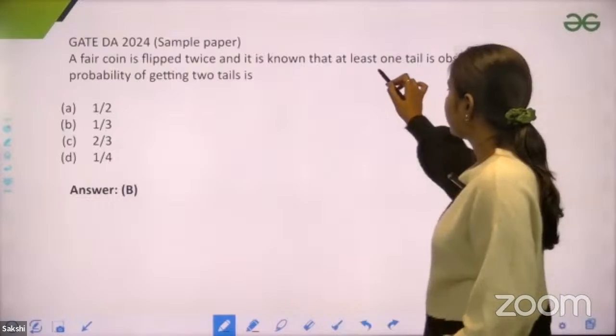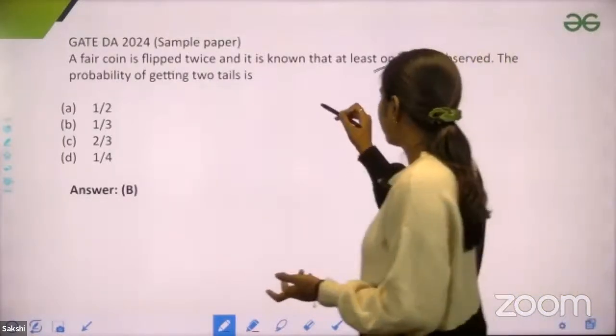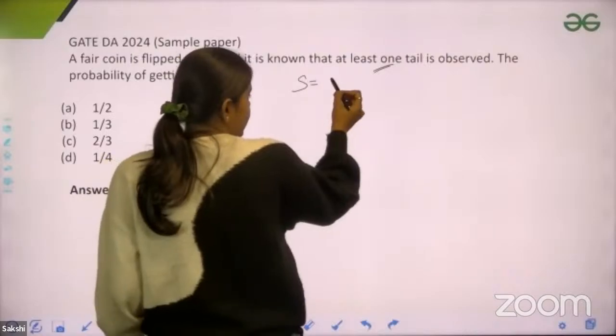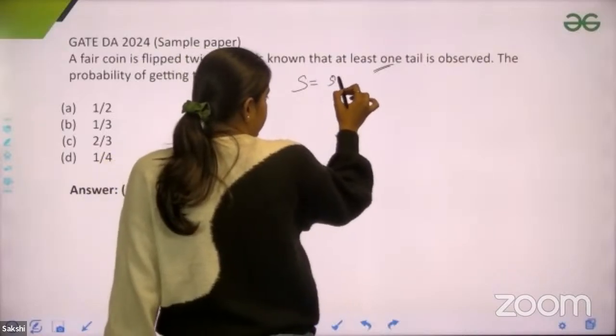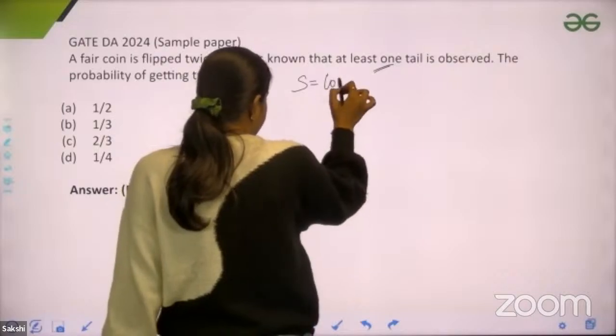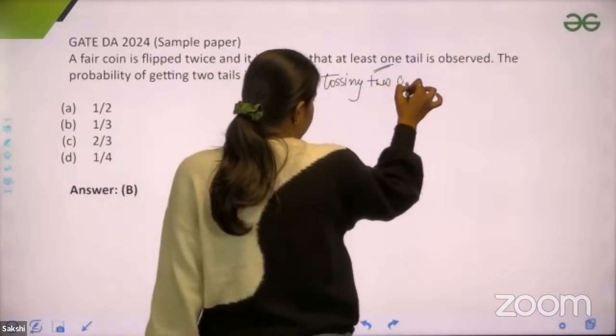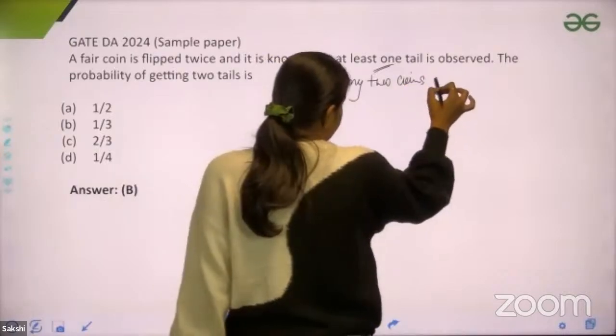Okay, guys, you can solve this question based on conditional probability as well. What would you take as your sample space? Tossing two coins simultaneously. Let me tell you how to solve this question using tossing two coins simultaneously.